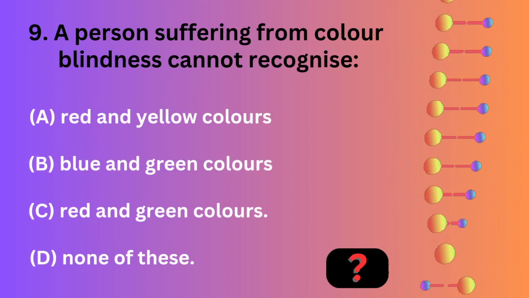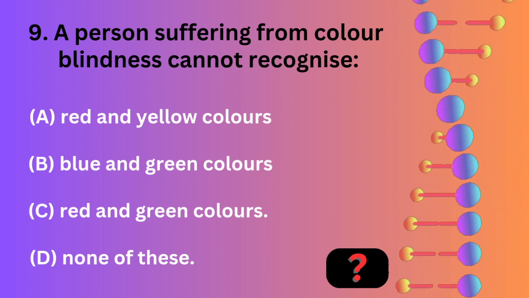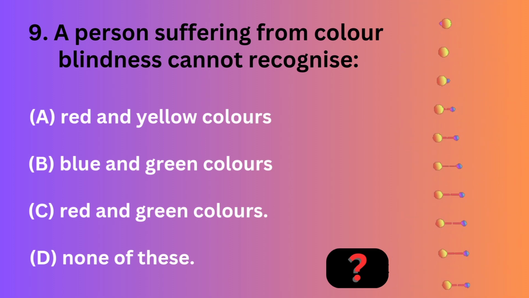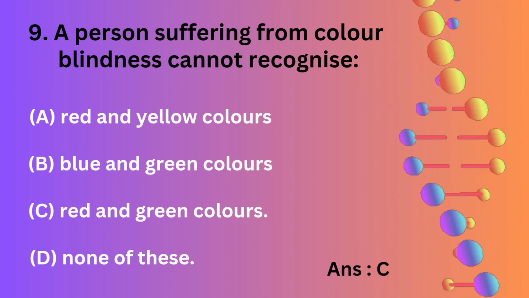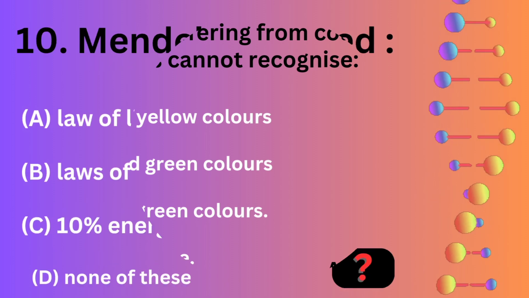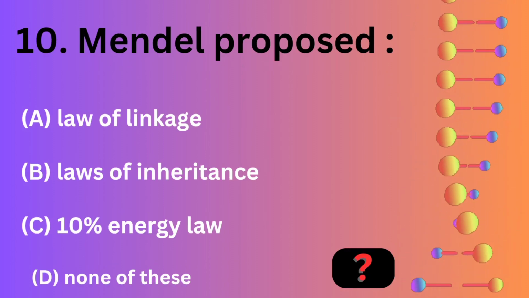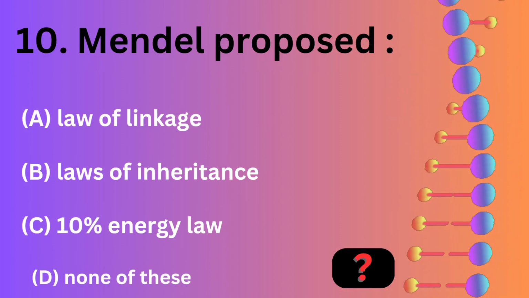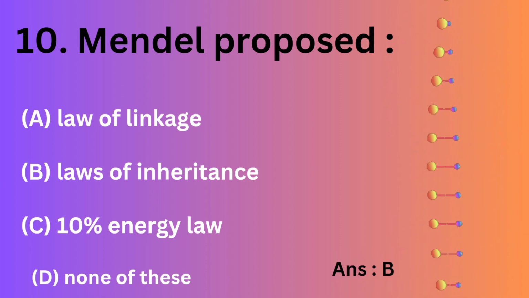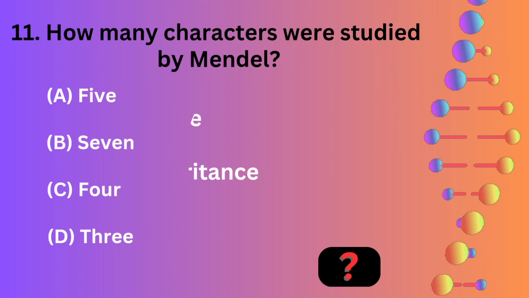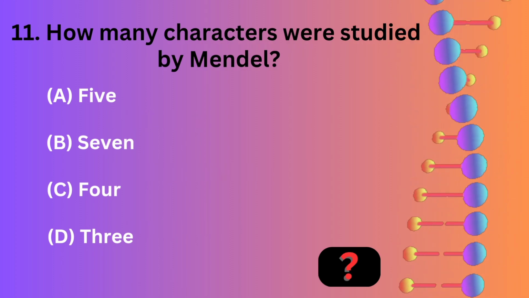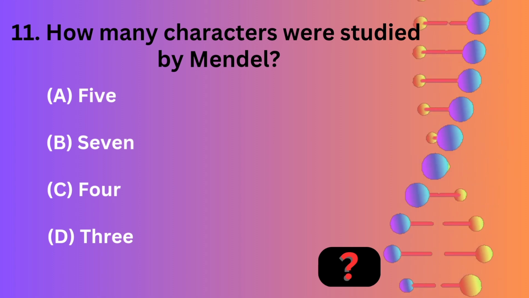A person suffering from color blindness cannot recognize red and yellow colors, blue and green colors, red and green colors, none of these. Mendel proposed law of linkage, laws of inheritance, 10% energy law, none of these. How many characters were studied by Mendel? 5, 7, 4, 3.